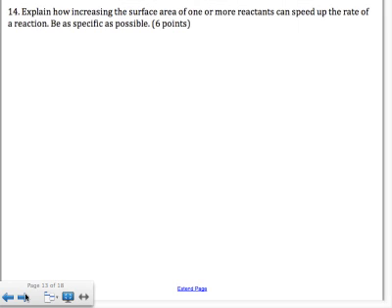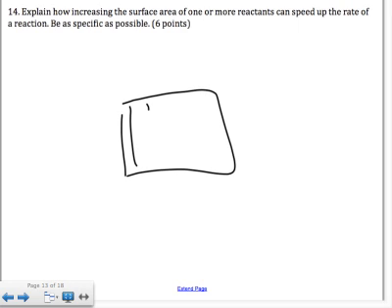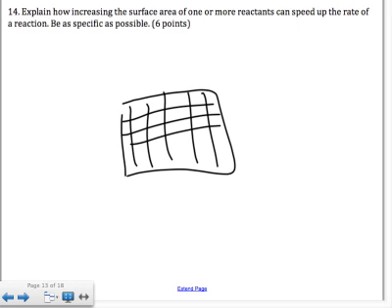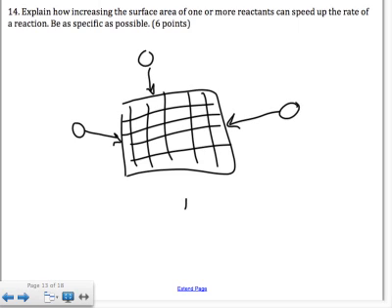Explain how increasing the surface area of one or more reactants can speed up the rate of a reaction. Be as specific as possible. Okay, so I'm going to just talk through this because it would be too long to write out on this video. So increasing the surface area, right, if you have a reactant that's made up of all these particles in a nice, neat solid, well, any reactant particles that are going to react with it can only collide with those particles that are around the outside edge. And in order for a reaction to happen, you need a collision. So I am not having a very fast reaction here because I'm only interacting the reactants that are circles with the reactants that are squares around the outside.